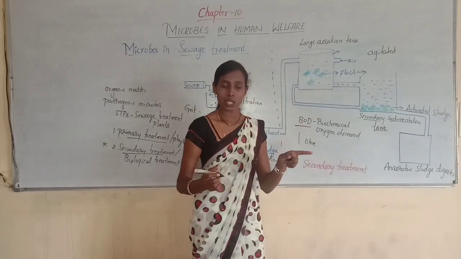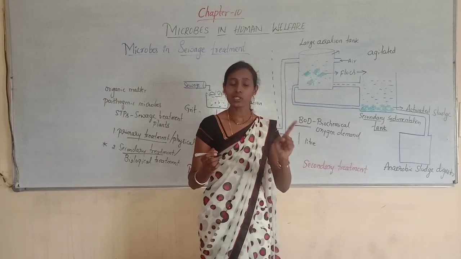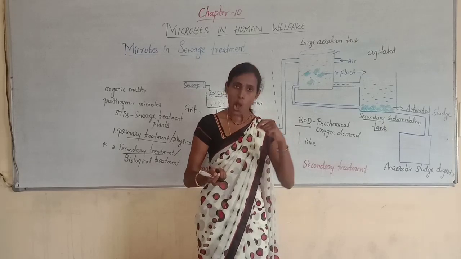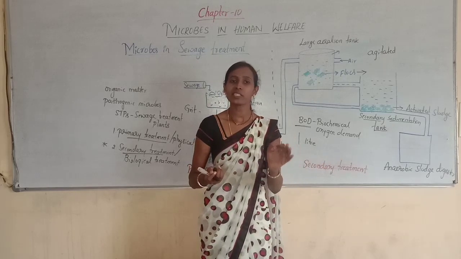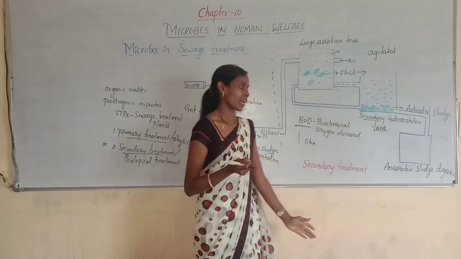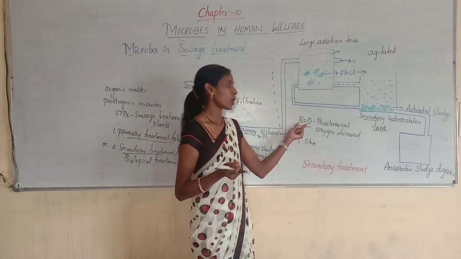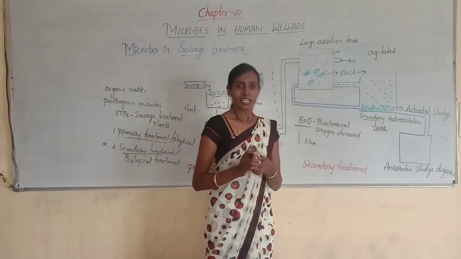In that 1 liter of water, the organic matter is there. In order to oxidize that organic matter, the aerobic bacteria require oxygen. How much oxygen is needed by that aerobic bacteria to oxidize the organic matter present in 1 liter of water, that is called biological oxygen demand or biochemical oxygen demand.